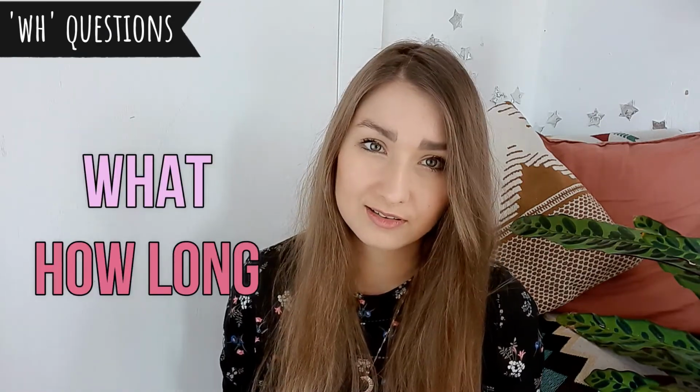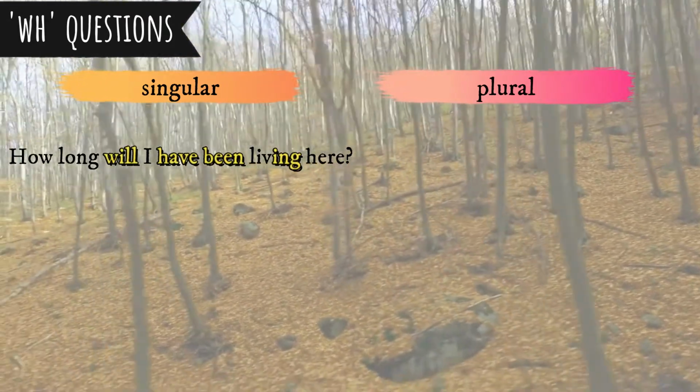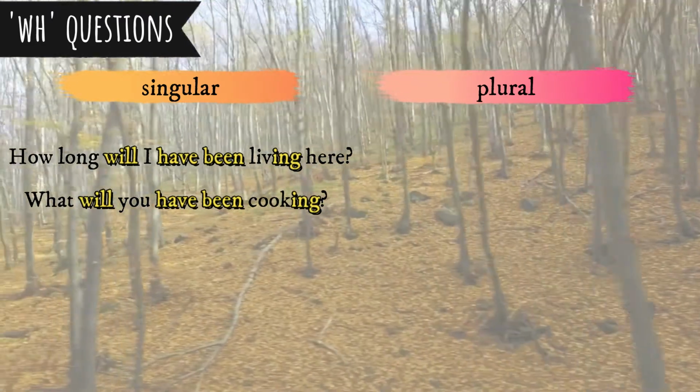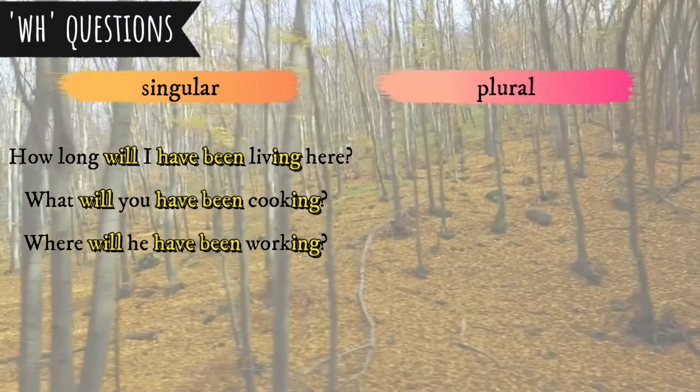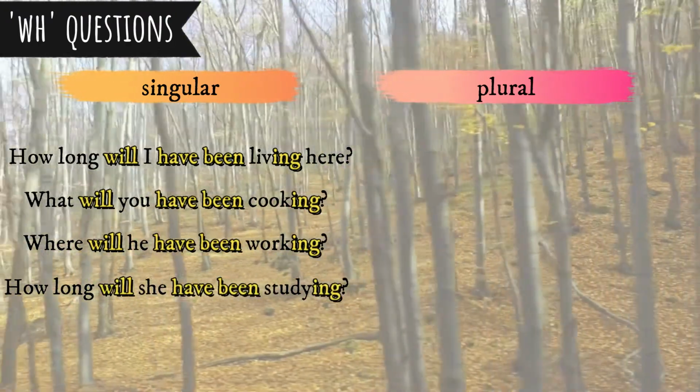And to make WH questions, we start questions with question words like what or how long. How long will I have been living here? What will you have been cooking? Where will he have been working? How long will she have been studying?